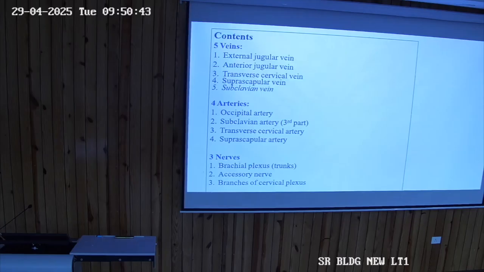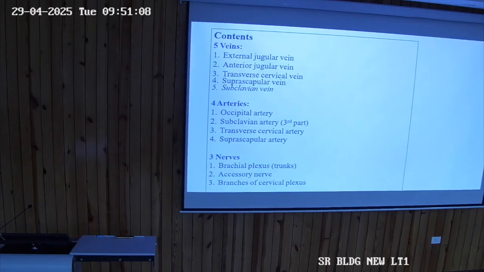Subclavian vein is not a tributary of the external jugular. Ultimately the internal jugular and the subclavian combine and form the brachiocephalic vein, and right and left brachiocephalic veins form the superior vena cava.